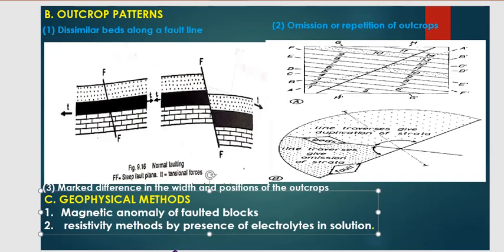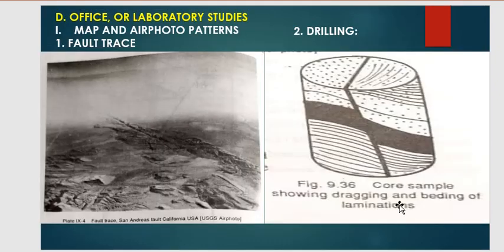Next is office or laboratory studies. So in map or air photo patterns, how do we determine the fault structure?